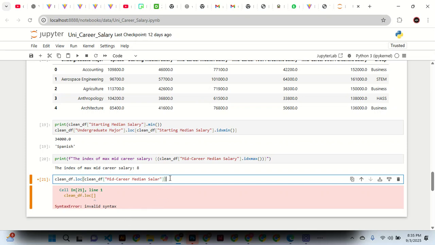and then we say dot max. No, we need mean. Actually, we need the main, the call.